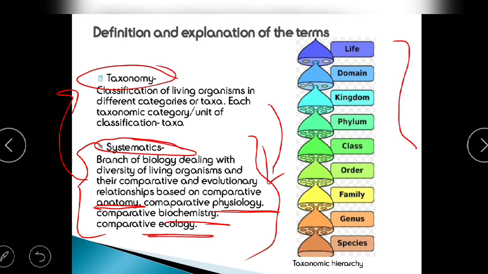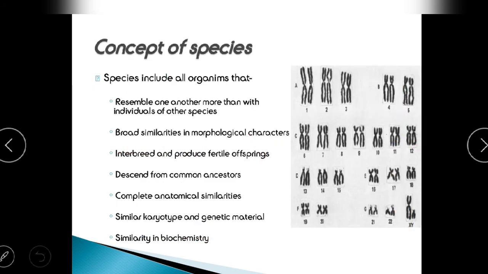Now this is known as a taxonomical hierarchy. So first is the species, then genus, then we go further up: family, class, order, phylum, kingdom, domain, life, all these things. Now we are going to be studying about each of them in the next slides. First of all, let's understand the meaning of species. Species means any organism which has morphological and anatomical similarity.